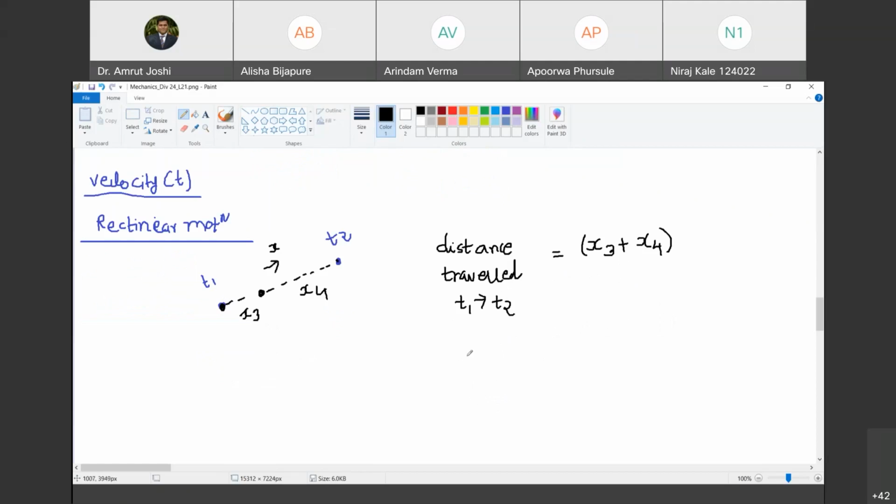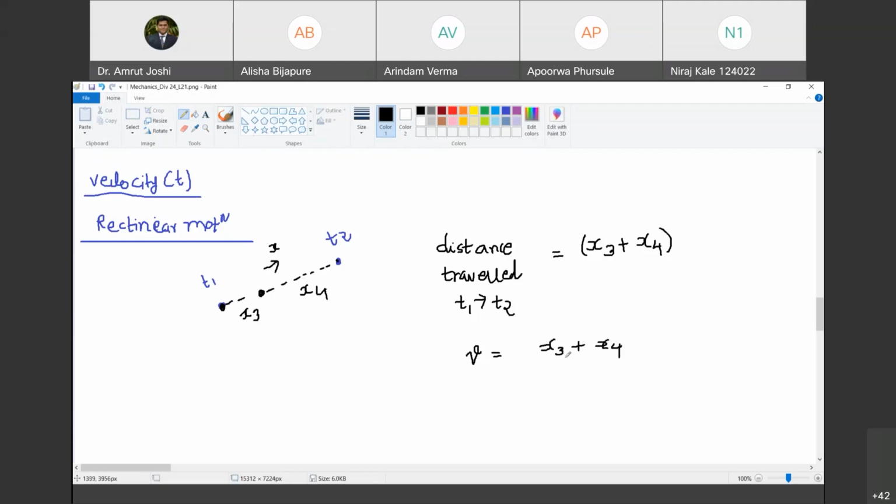So now, distance traveled divided by t2 minus t1. If I do this, we get a kind of velocity, but it doesn't mean that the object must have traveled with this velocity uniformly as it travels x3 plus x4. Do you agree with me? Yes, sir. It may also be that it was traveling with a higher speed for some time and then with a lower speed, so that on an average the velocity has turned out to be x3 plus x4 upon t2 minus t1.